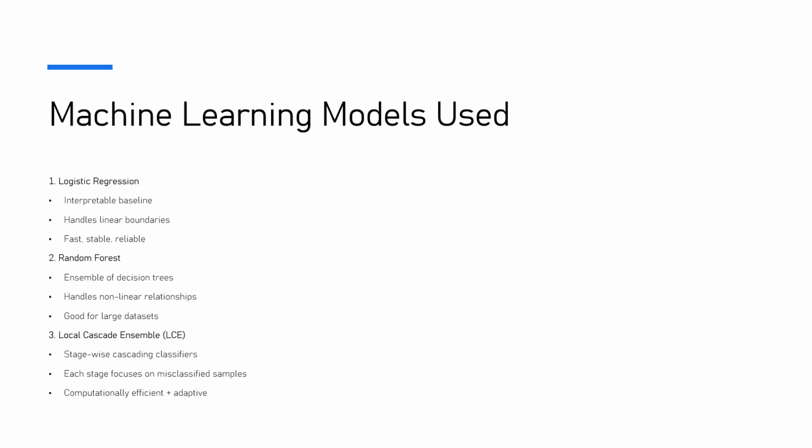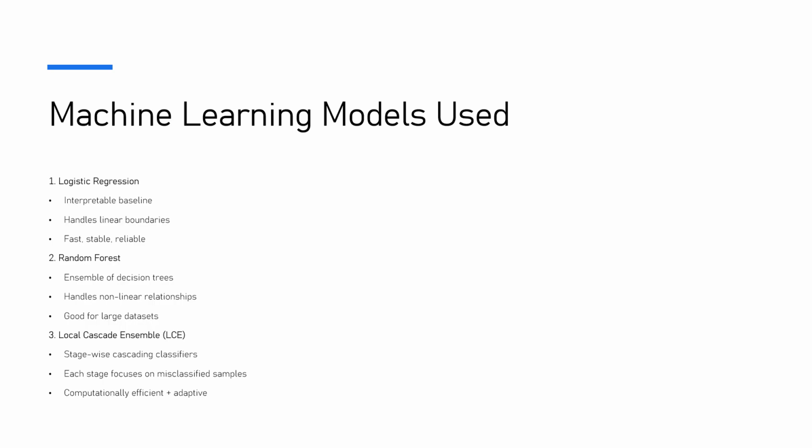Similarly, random forest is the most powerful and captures nonlinear relationships. And the final one is the LCE model, which is the most advanced and quite recent. It uses multiple stages where each stage focuses on correcting the mistakes of the previous one, so the hard-to-classify samples get progressively more attention. So this model is especially effective when the positive class is rare, as in our data set.